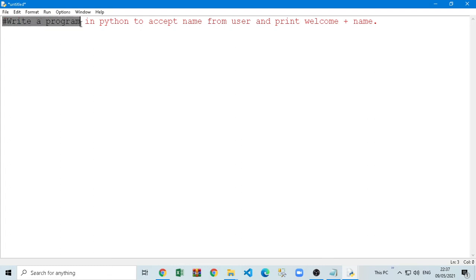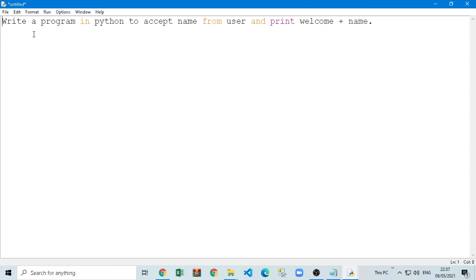So the question is why this is written in red color here, why I put the hashtag there. The reason behind this is, if you write any question in your code, it will try to take it like code, because this is a coding window where whatever I write, it tries to take it like code. But actually it is not code, it is a question. I have written the question for my own understanding.